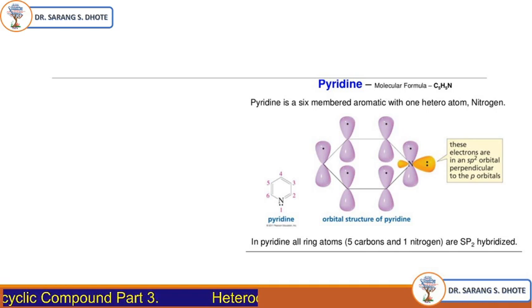Now, this is the structure of pyridine. The molecular formula of pyridine is C5H5N. Again, pyridine is a 6-membered aromatic ring with one heteroatom, that is nitrogen. When we see the structure of pyridine, all the carbon atoms are sp2 hybridized. Okay, all the carbon atoms are sp2 hybridized. There are a total of 5 sigma bonds between carbon and hydrogen. We will see the structure.